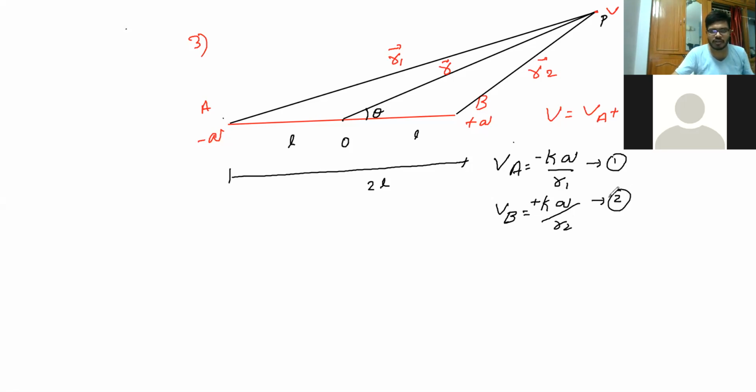Okay, so it is your first one and it is your second one. We are going to find the potential. So V is equal to VA plus VB. Now I'm going to substitute the relation here.